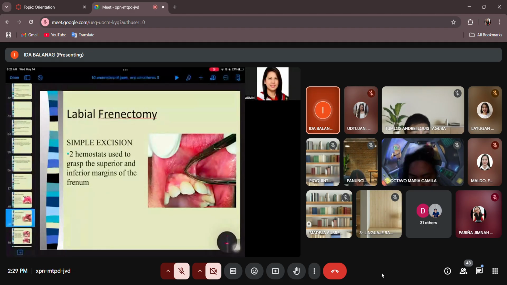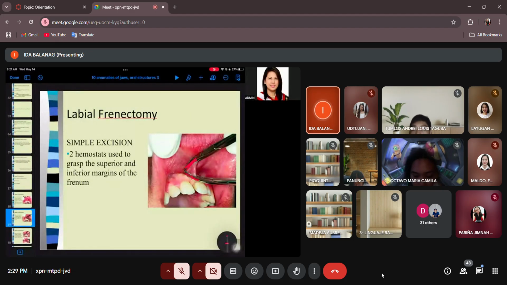Ito malaki. So you get your curved hemostat. Kaya ang daming gamit ng hemostat, class. And you look for the base. Yung base lang. Baka mamaya masobrahan ninyo yung ipit ninyo, labial mucosa na pala. Right? So you get the base, and the base here, and the base here. Right? Okay. And this will also serve as an area for you to where to place your incision.